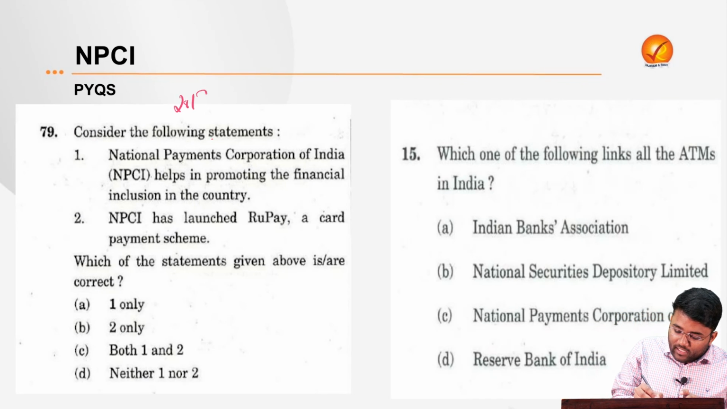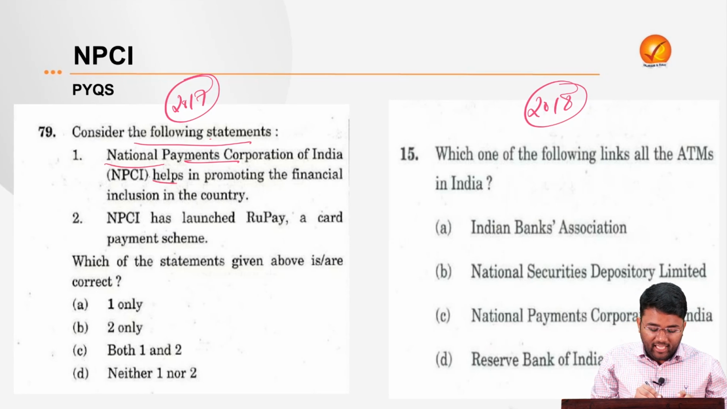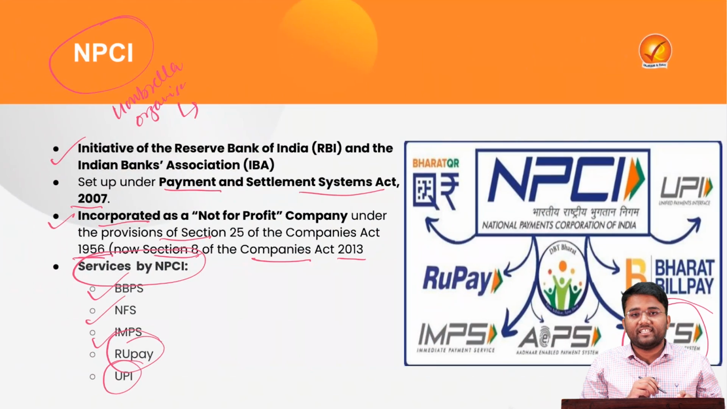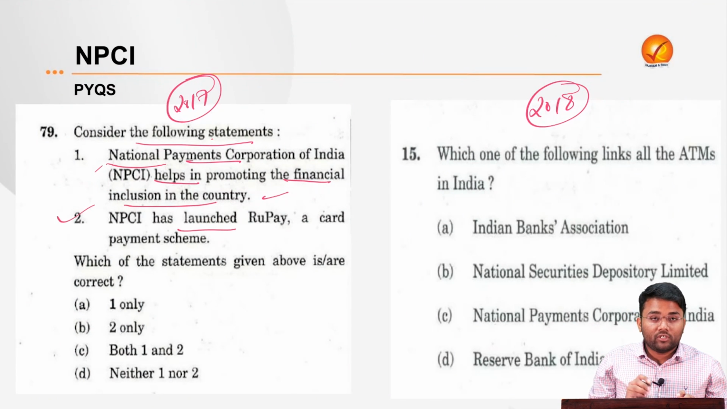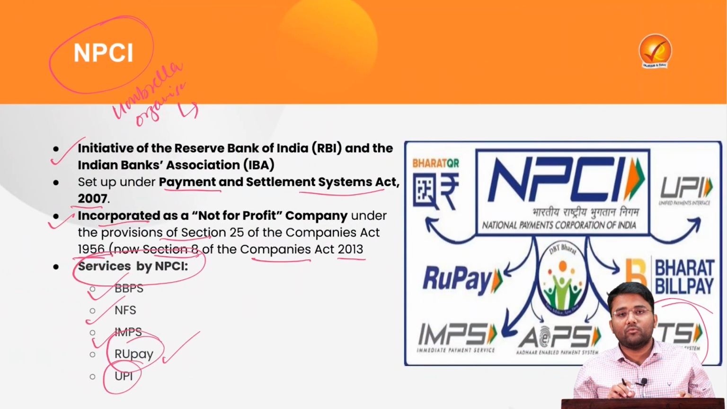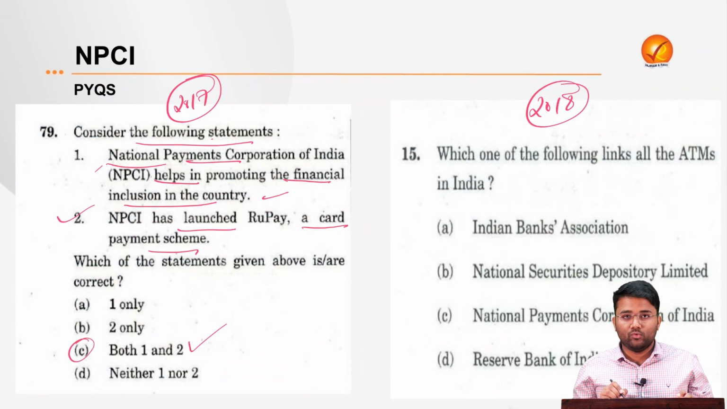This was a question that was asked in 2017 and this was asked in 2018. In the question of 2017, statement 1 says that National Payments Corporation of India, NPCI, helps in promoting financial inclusion in the country. This is correct, because all these services that are being provided by the NPCI are leading to financial inclusion in the country. Statement 2: NPCI has launched RuPay, a card payment scheme. We have seen that this is also a service being provided by the NPCI. So here option C, both 1 and 2, was correct.